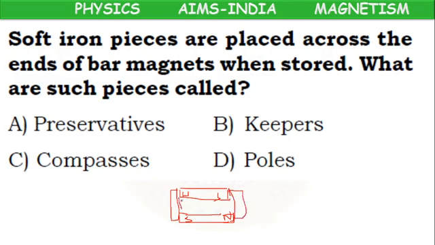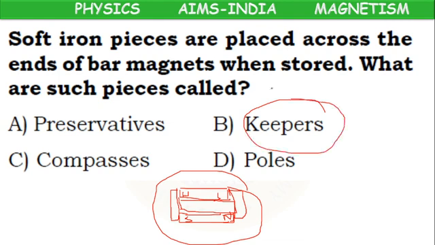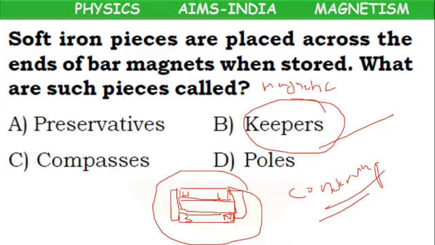In the middle, one wooden piece we have to keep. In this way, keeping them, they are called magnetic keepers. They are called magnetic keepers. Why? For conserving, meaning for protecting the magnetic property, they should be kept in small boxes which are called keepers or magnetic keepers. Answer B option is the correct answer.